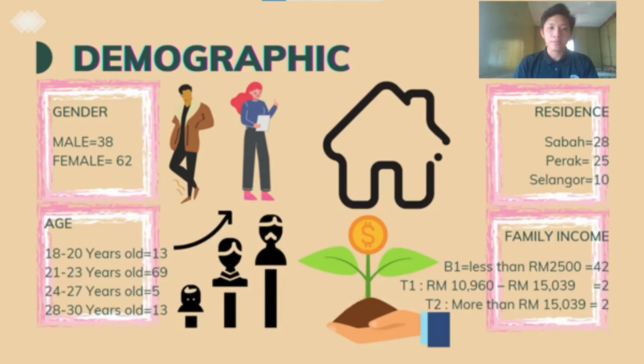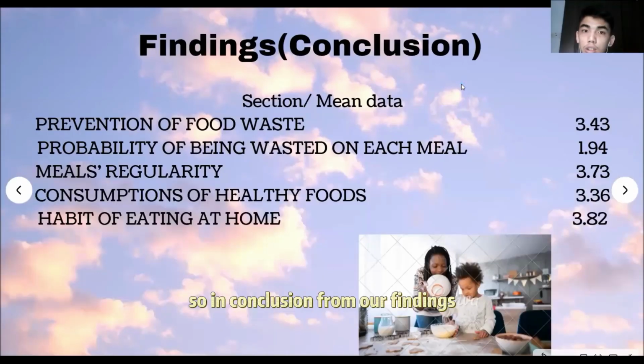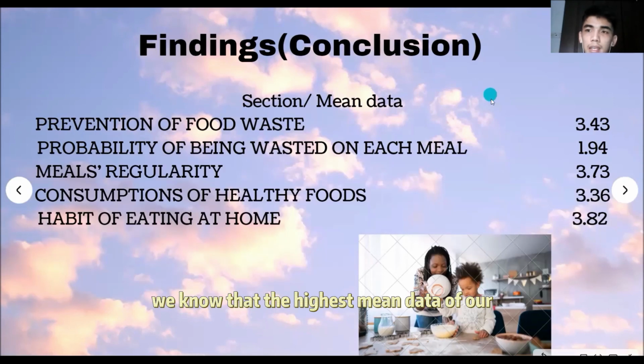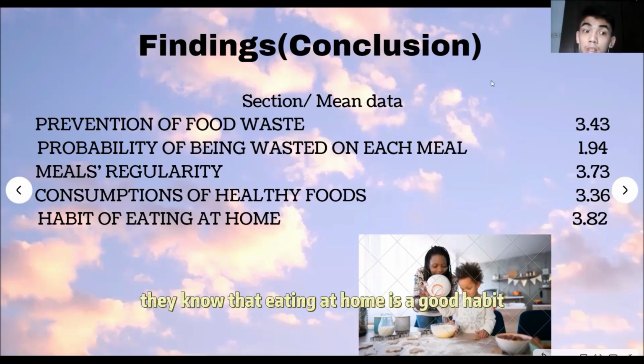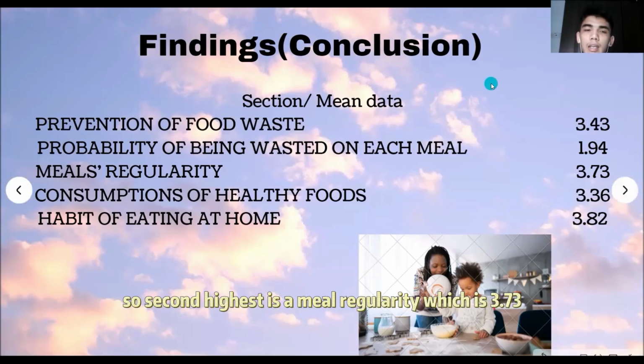So in conclusion, from our findings, we know that the highest mean data of our findings is the habit of eating at home, which is 3.82, means that from our respondents, they know that eating at home is a good habit. So second highest is the meal regularity, which is 3.73.